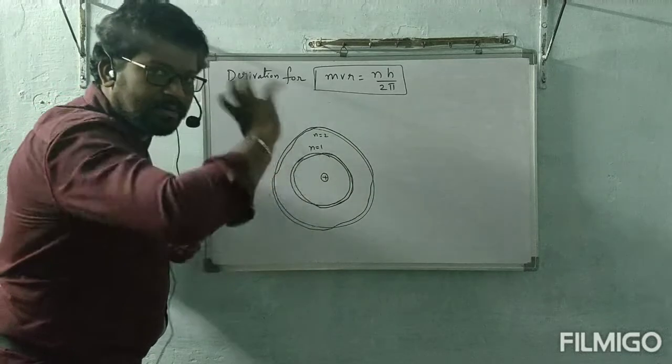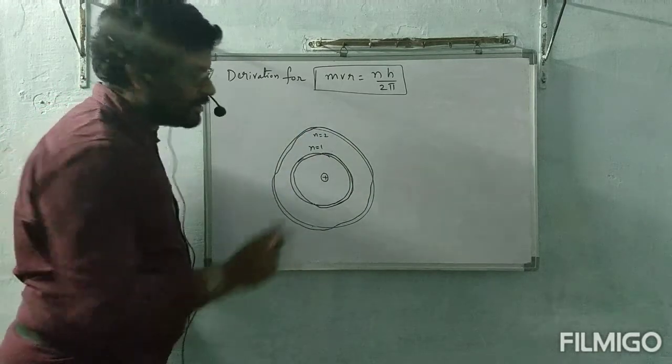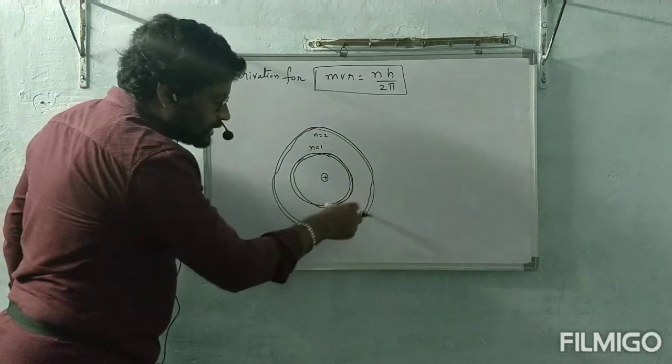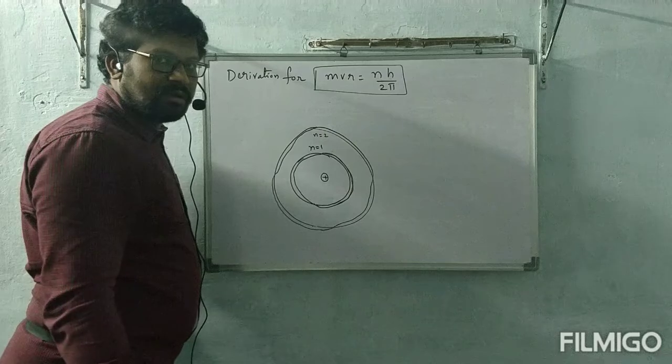Like this, the wave is constituted. In n is equal to 2, how many crests are there? 1, 2. And two troughs. So two waves are there. Correct?